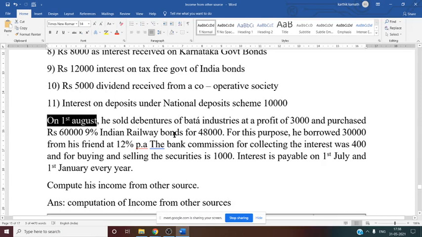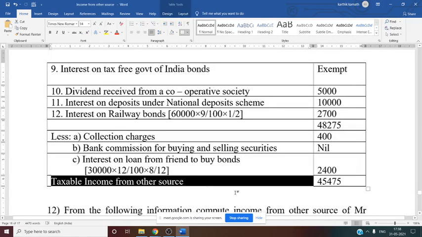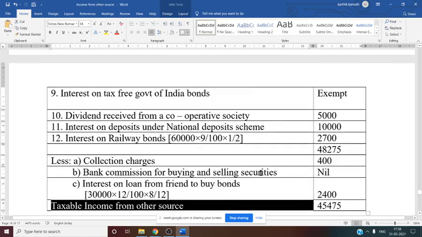Now taxable income from other source. Taxable income, that is nothing but first total income, that is 48,275 minus collection 400 minus interest on loan from a friend to buy bond. So now taxable income from other source 45,475. This is the final answer for this problem, 16 mark problem.